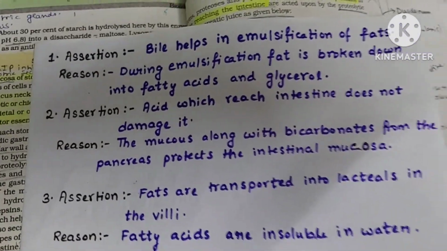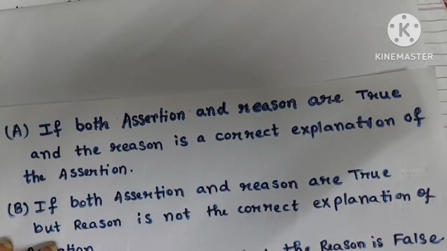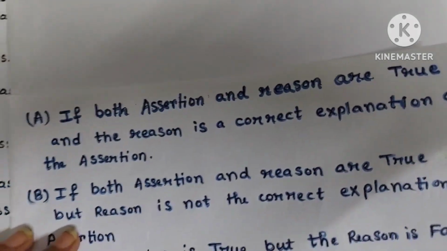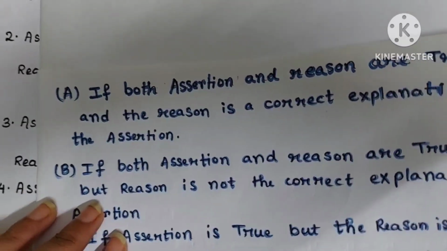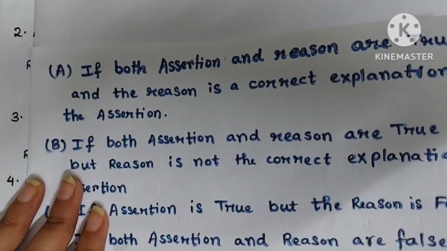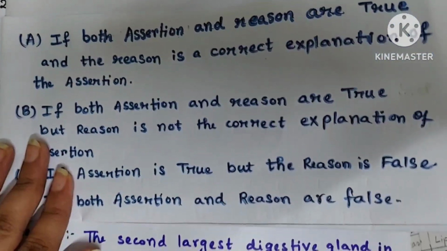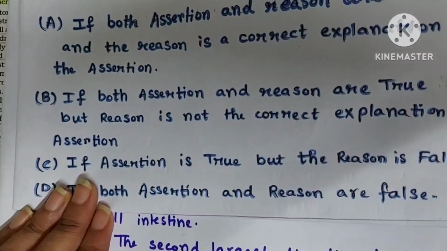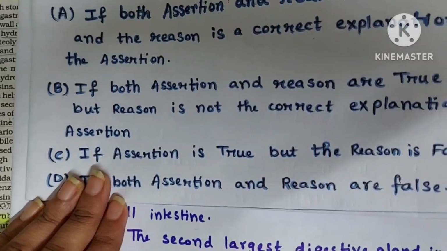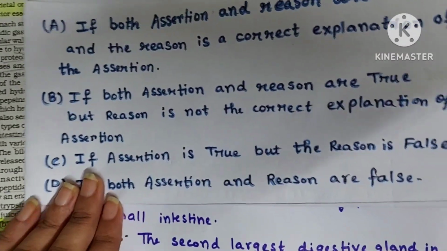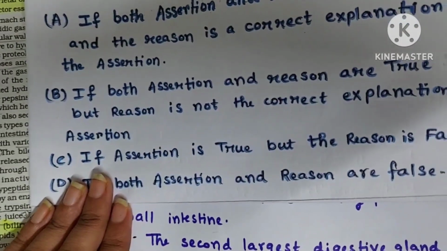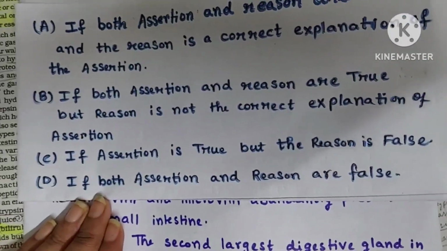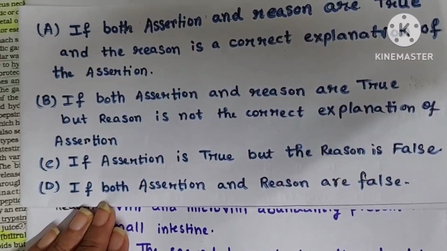If both assertion and reason are true, and the reason is the correct explanation of assertion, then option A has to be marked. And if both assertion and reason are true, but reason is not the correct explanation of assertion, then we have to mark option B. If assertion is true but reason is false, then we have to mark option C. And if both assertion and reason are false, then we have to mark option D.